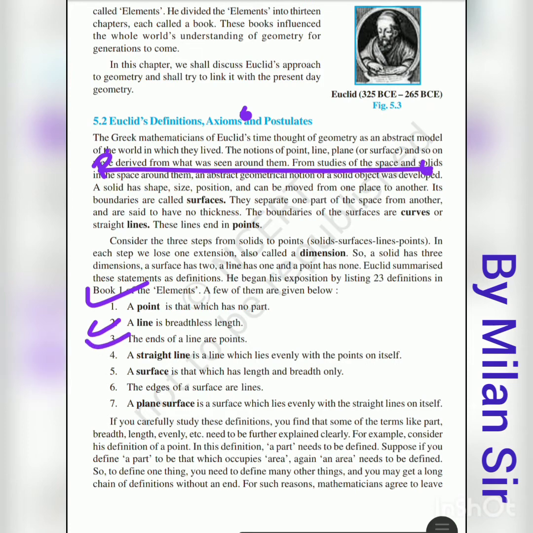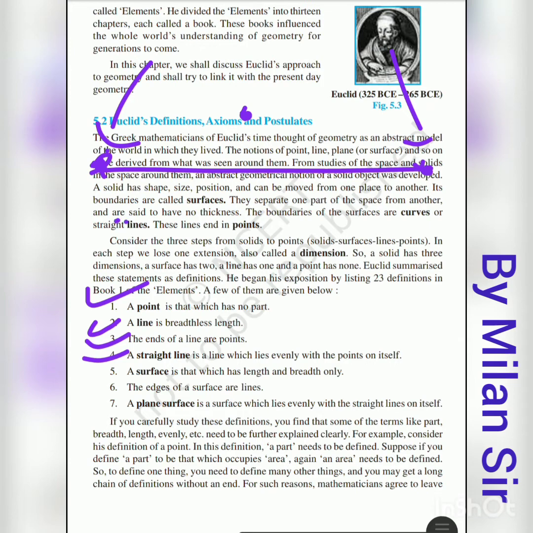Then the third one is, the ends of a line are points. So lines end at some point. The ends of a line are single points. Then the fourth one is, a straight line is a line which lies evenly with the points on itself.